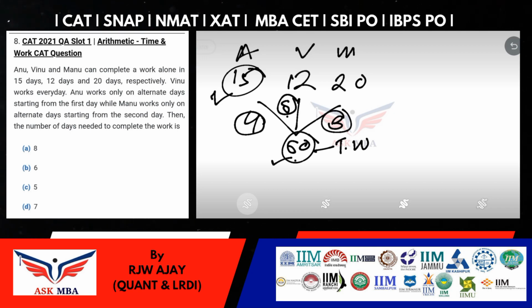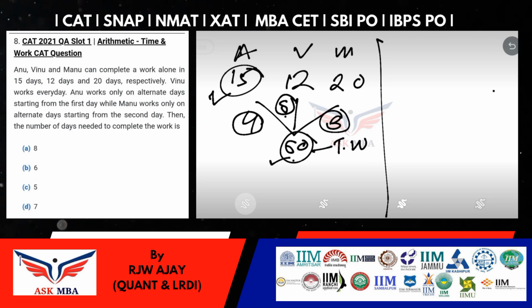Now let's read your question further. Anu works only on alternate days starting from the first day. Alright. And Manu works only on alternate days starting from the second day. Again, let's try to understand this question by writing all the things one by one. So Vinu works every day, where Anu works only on alternate days starting from the first day, and finally Manu also works on alternate days but starting from the second day.